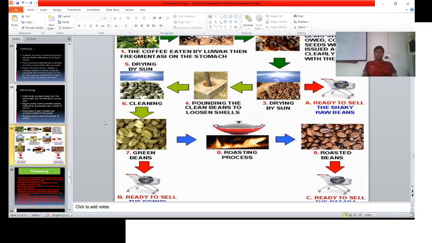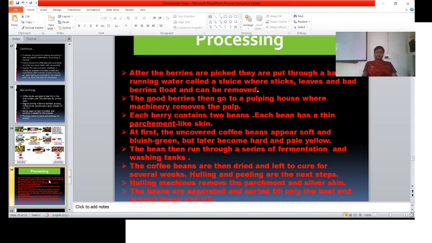Look at this. This is the figure of the processing of coffee. Now we are going to discuss it one by one. After berries are picked, they go through a bath, a running water tank with a sluice, where sticks, leaves, and bad berries float and can be removed.